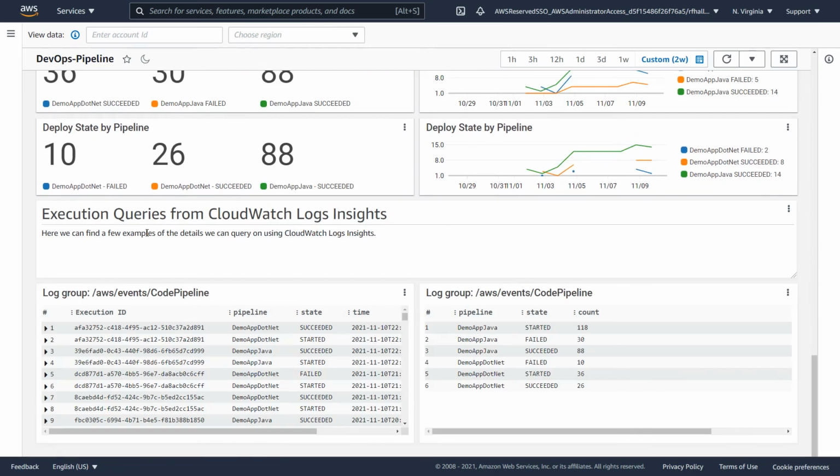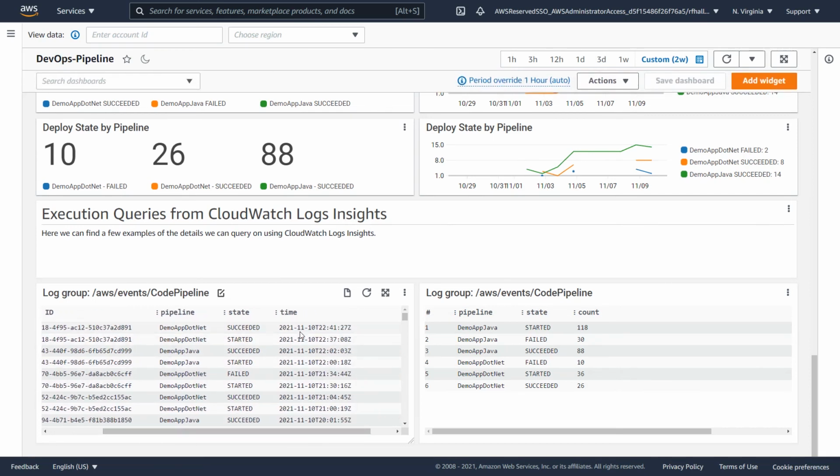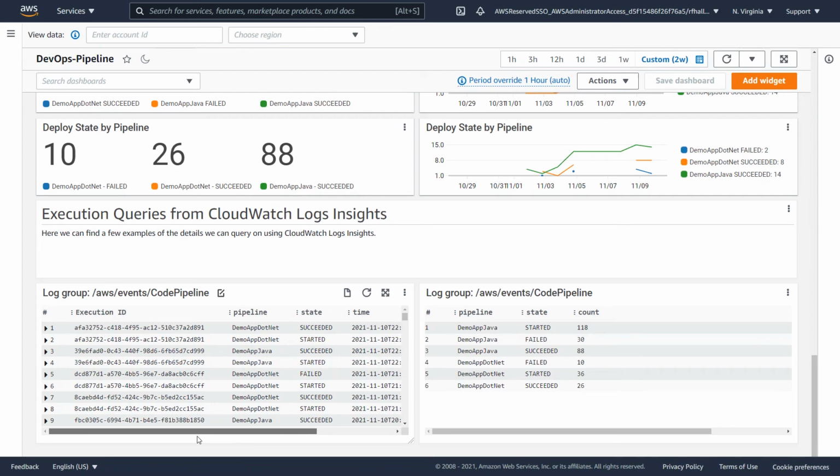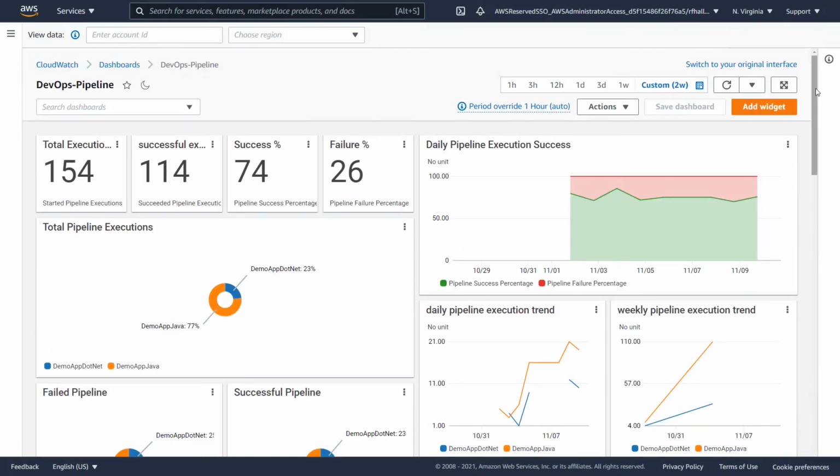In addition to this, we can also run queries against the log groups where these events are stored, and then pull out even more details and display them as a table. So in this example, we're taking a look at execution IDs by pipeline state, and then just the time in which it occurred. Now, once again, just as with our metric filters, as well as the event rule, as new pipelines are added, as new executions happen, as new applications are added, this dashboard would also pick that up.